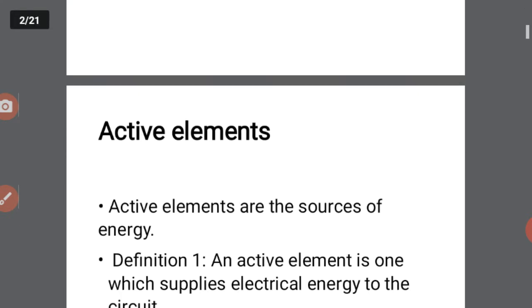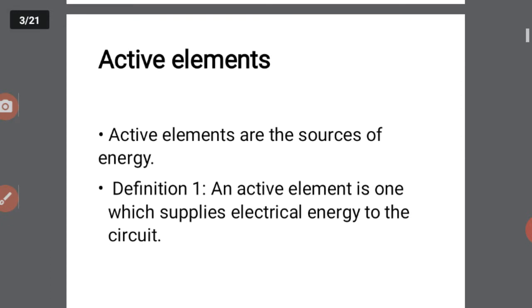In that first chapter, I am going to deal with the first topic, that is active elements. In a network there is an interconnection of electronic components. Some of these elements are active and some are passive. So what are the active elements and what are the passive elements? First we are going to deal with active elements.